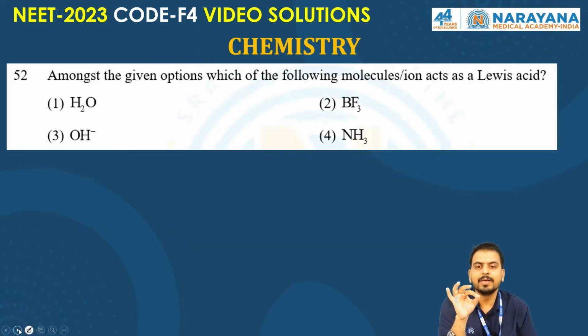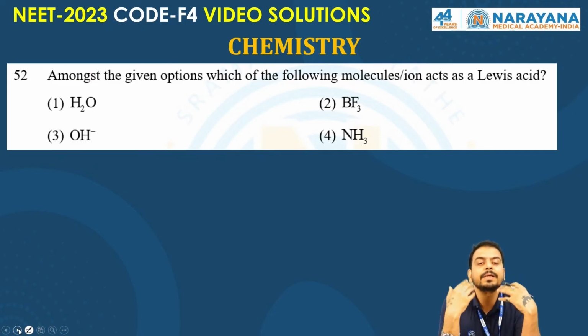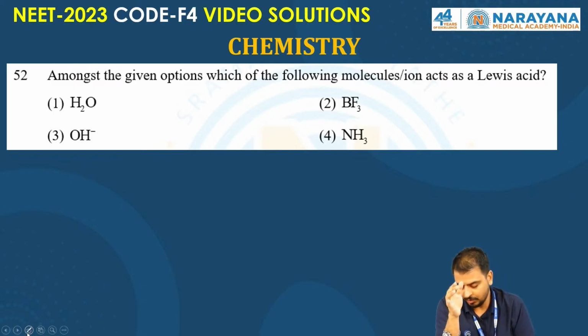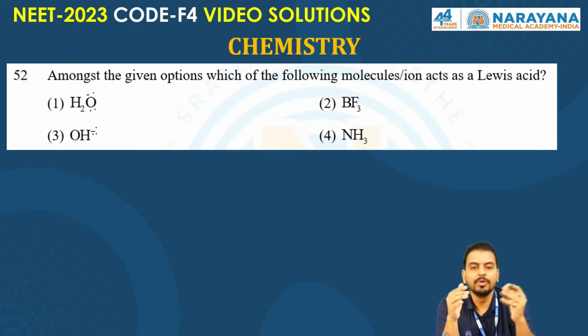Chalo. Amongst the given options, which of the following molecule or ion acts as a Lewis acid? A Lewis acid is the one which is electron deficient. H2O has two lone pairs of electrons, so it is an electron rich species, means it's a Lewis base. OH minus, anion, Lewis base. Ammonia, lone pair, Lewis base.